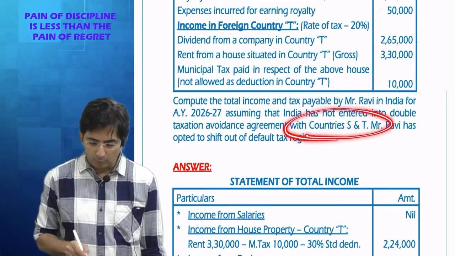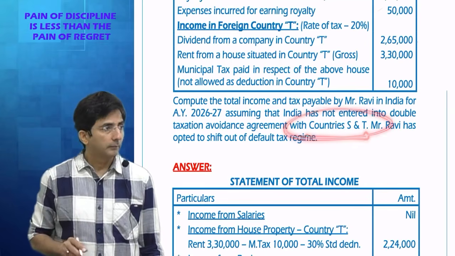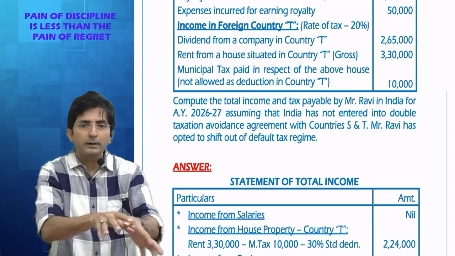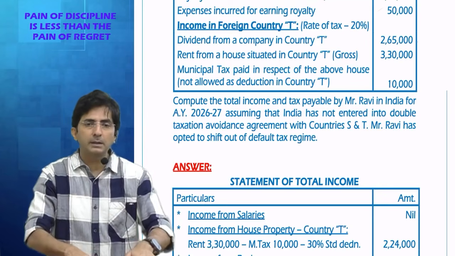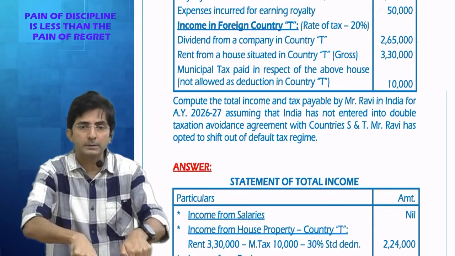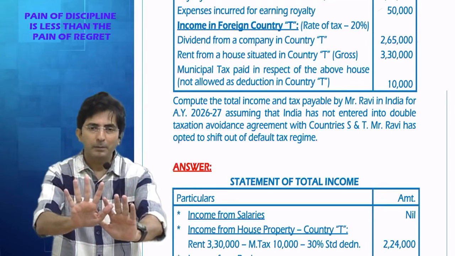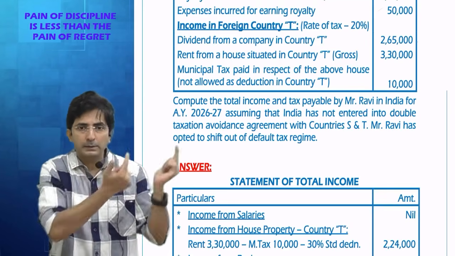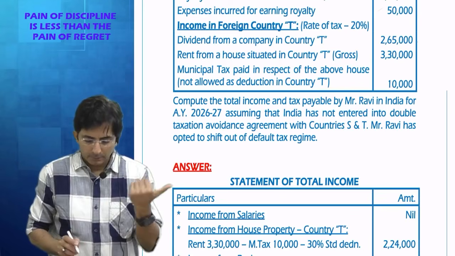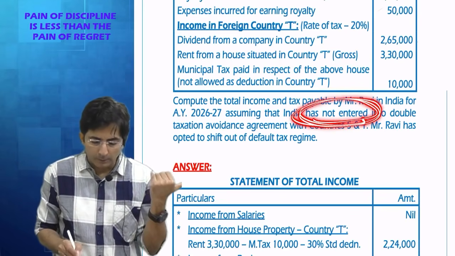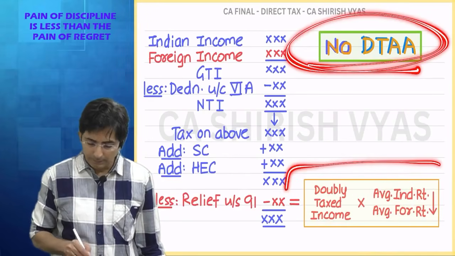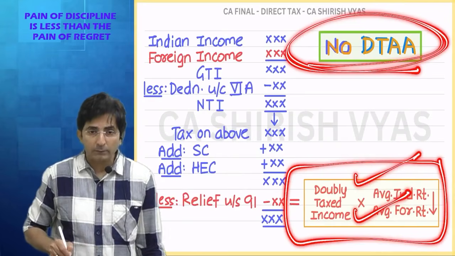And in this question, there are how many foreign countries? 2 foreign countries. Means in the question which I solved right now in front of you, income was coming from one foreign country only, na? But now the income is coming from 2 foreign countries. So I am being doubly taxed because of 2 foreign countries. Question is simple. But here 2 foreign countries are giving me the income. And did you notice we are having data or no data? No data. See, India has not entered into data. So that means my formula will be, no data means doubly taxed income into average Indian rate, average foreign rate, whichever is less. Okay.